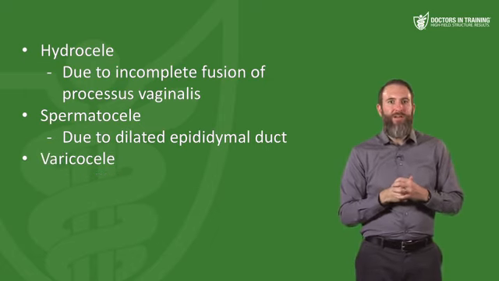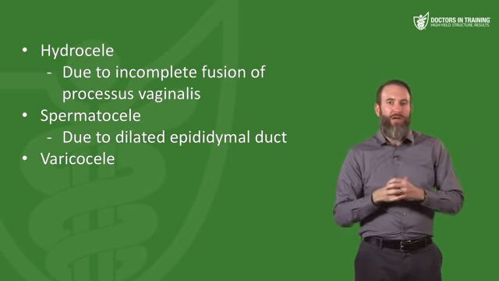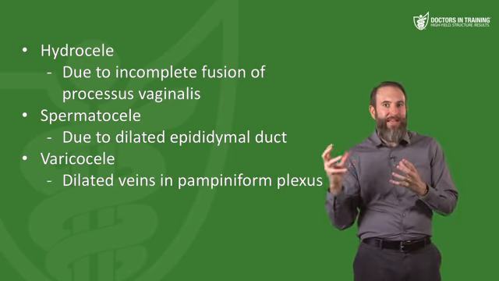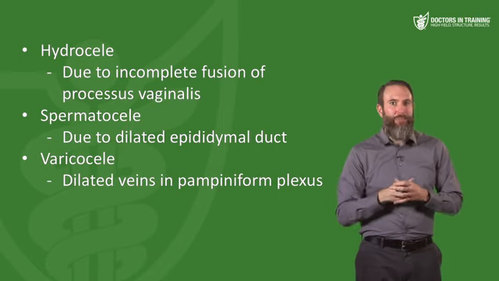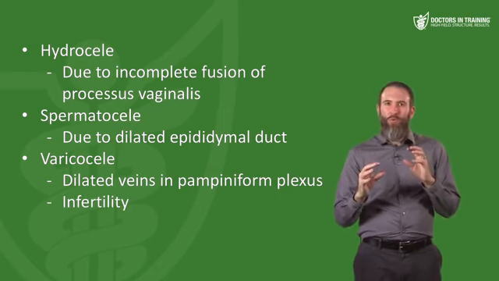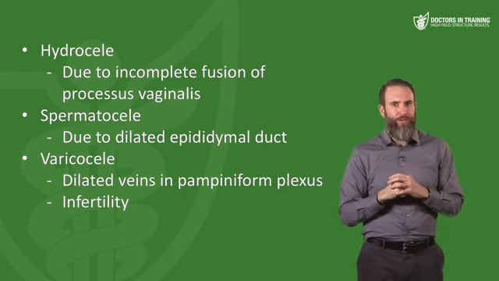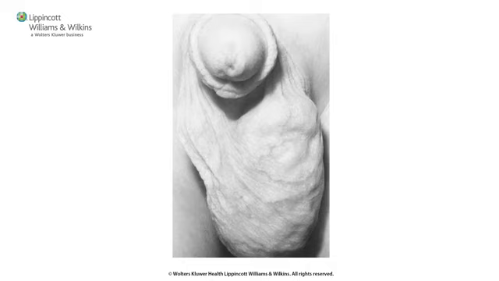Next, we have a varicocele. Don't get a hydrocele confused with a varicocele. Varicocele is a dilated vein or veins in the pampiniform plexus that can cause infertility, and really it's more of an association with infertility, not necessarily a cause. We're not 100% sure about that one. Now, this is a good test question that you might get: a bag of worms feeling in the area, where you can feel these dilated veins. It kind of feels like a bag of worms. So for varicocele, think of bag of worms in that situation.